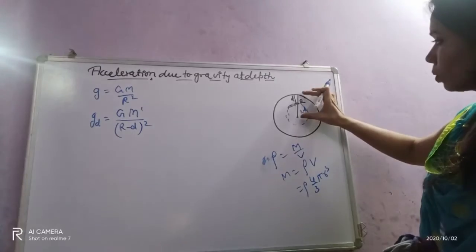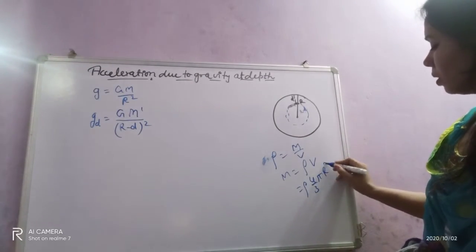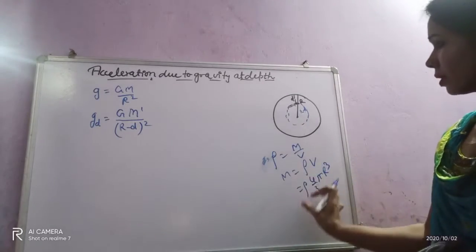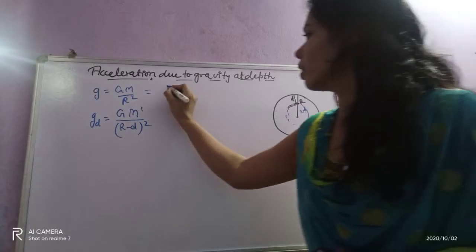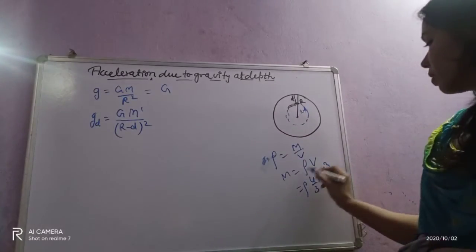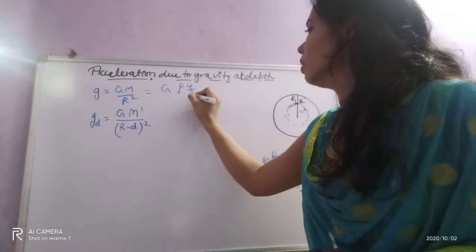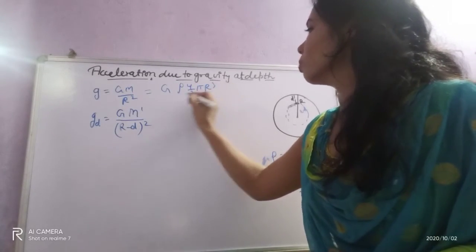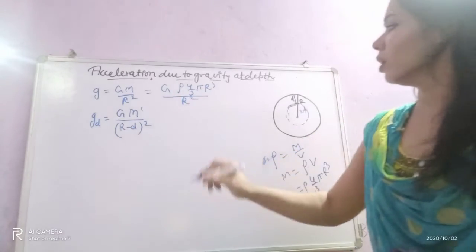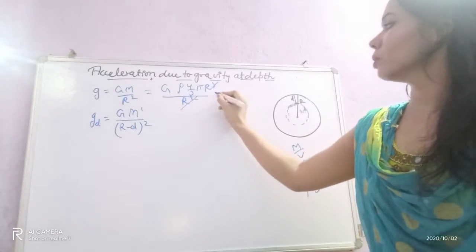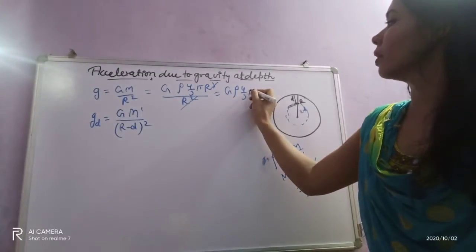So M equals rho 4 by 3 pi R cube. Then g equals G rho 4 by 3 pi R cube divided by R square. The R square and R cube partly cancel and you get g equals G rho 4 by 3 pi R.